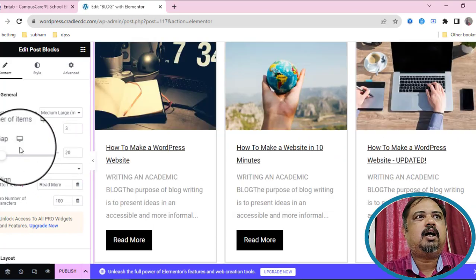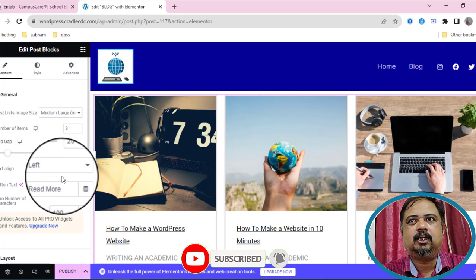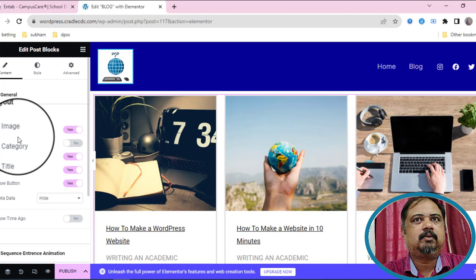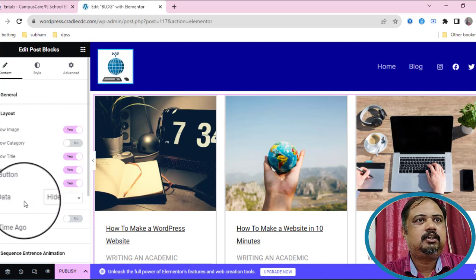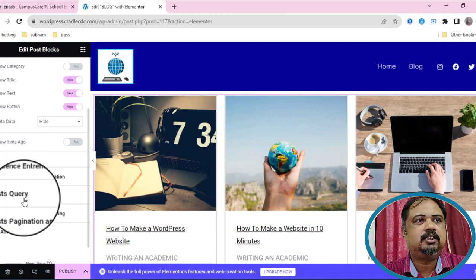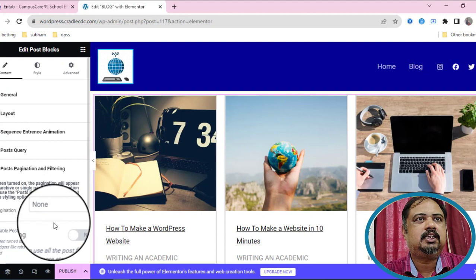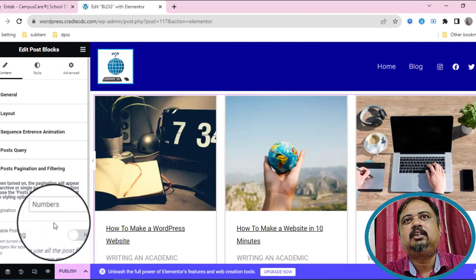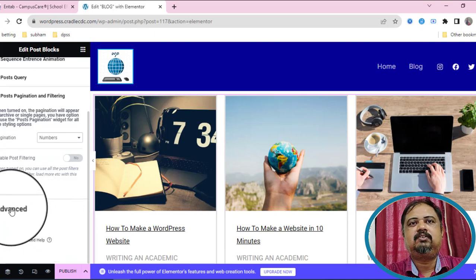Now, how many posts you want to see in a column, that also displays over here. Number of items, 3 items, and text alignment, everything is there. Number of characters you want to show, you can change the layout from here. Show image. See why we set that feature image? Because of that effect, because of bringing that effect on your page.